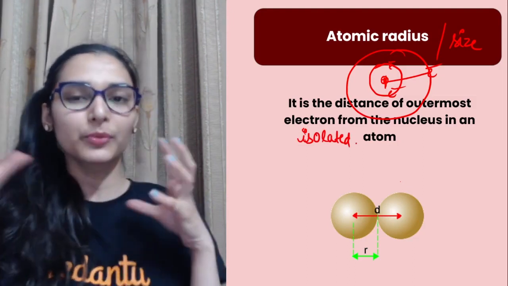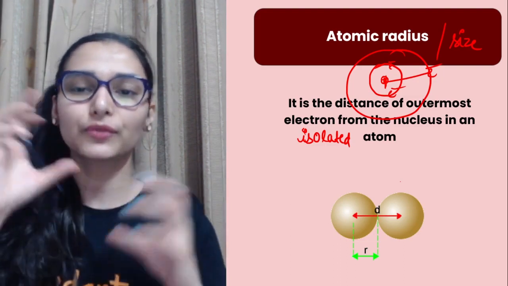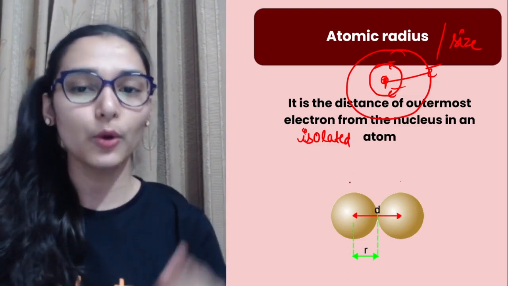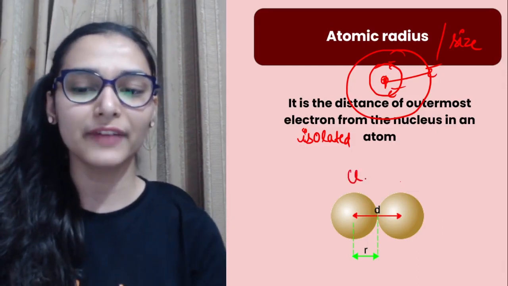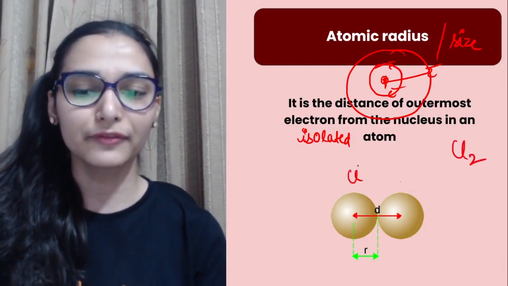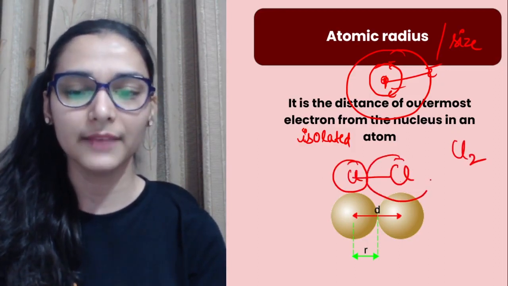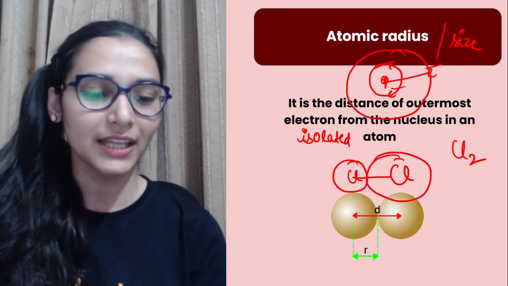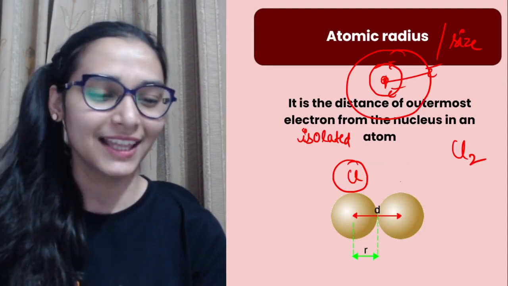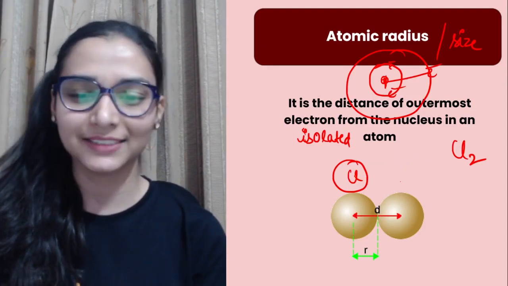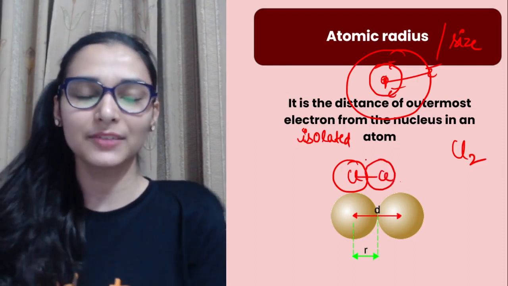Isolated matlab it should not be bound to any other atom. Right, so in that case there are chances you would be getting much better results. However, there are certain elements which do not exist in free state. Just say if I talk about chlorine, then one chlorine atom is chemically bound to another chlorine atom. That's a very bad diagram that ma'am has shown. Let me correct my mistake. One chlorine atom, another chlorine atom making a bond.